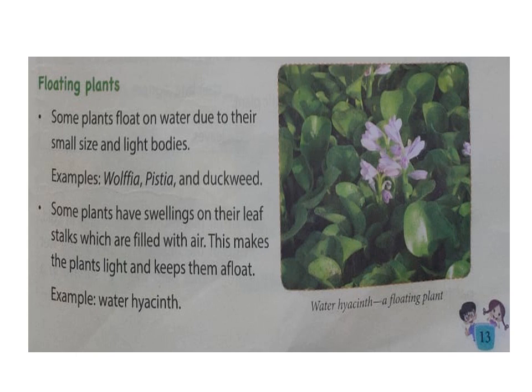This makes the plants light and keeps them afloat on the water. Means at the base of the leaf there is a swollen part filled with air to make them light and keep them afloat. Example is water hyacinth.